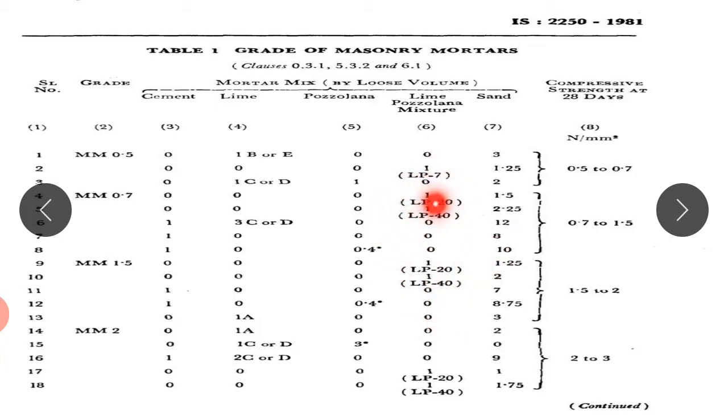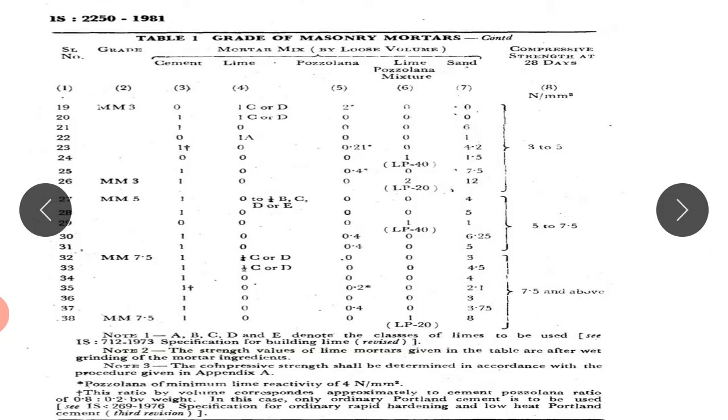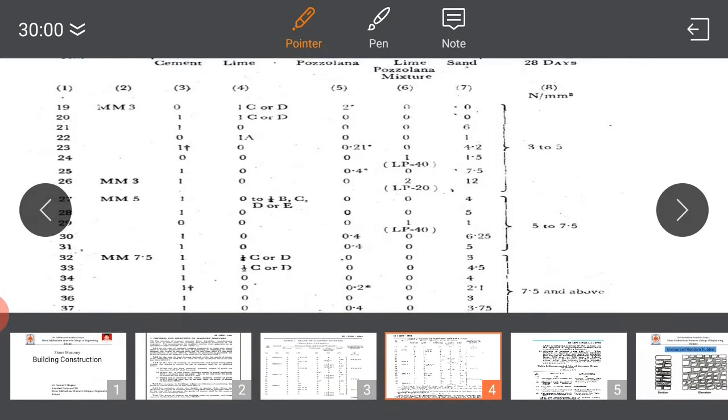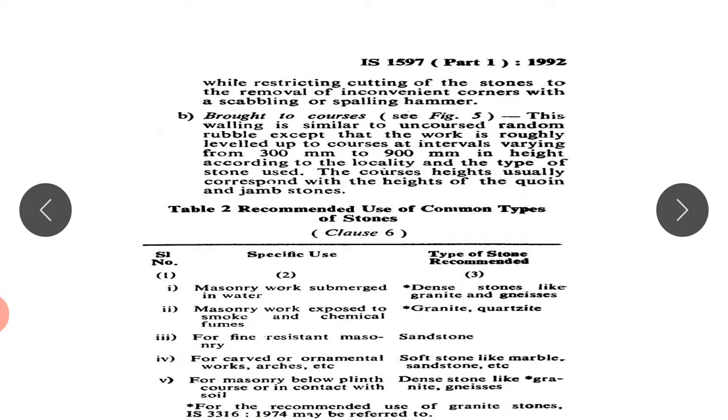Terms like LP7, LP40, and LP20 have their own specific meanings. Once you study the IS code thoroughly, you will understand the meaning of each and every terminology used here and every sub condition that they have used.